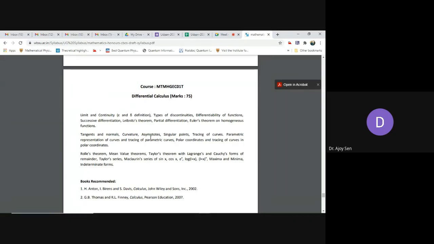Then I'll move on to functions of several variables, and again introduce limit, continuity, and differentiation in that domain. You will have functions of exactly two variables. Three and more variables are not in your syllabus, but things go the same way.